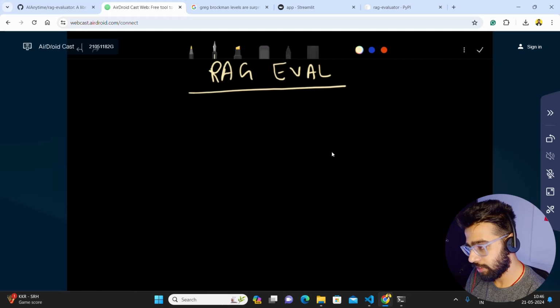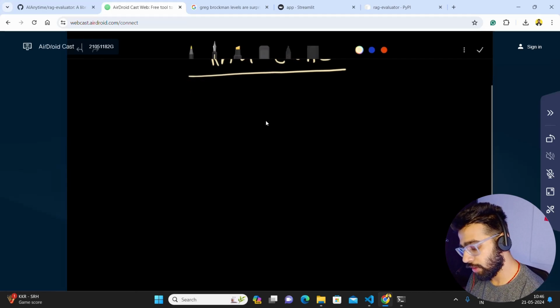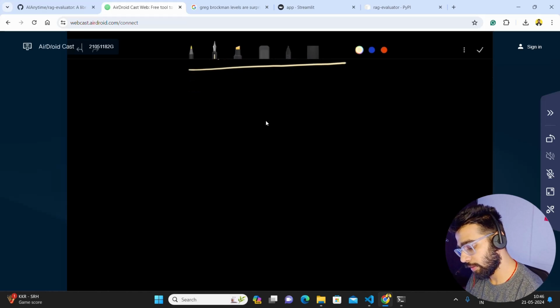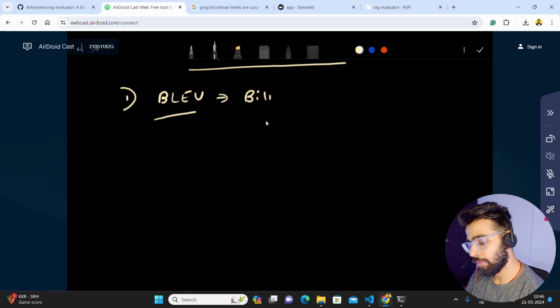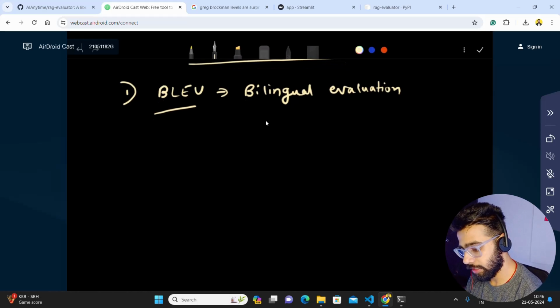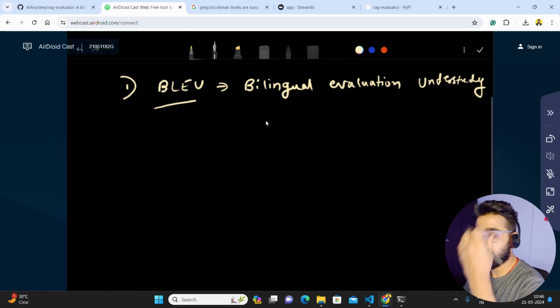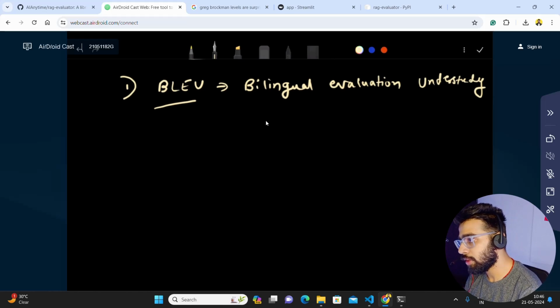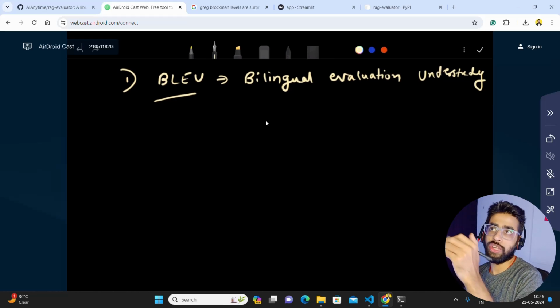First, I'm going to talk about RAG eval. You can see it here on screen. The first thing we're going to talk about, very quickly, is called BLEU, which stands for Bilingual Evaluation Understudy, a very famous metric, guys. It's a metric for evaluating the overlap between the generated text, which is the LLM generated text, and the reference text based on the number of n-grams.